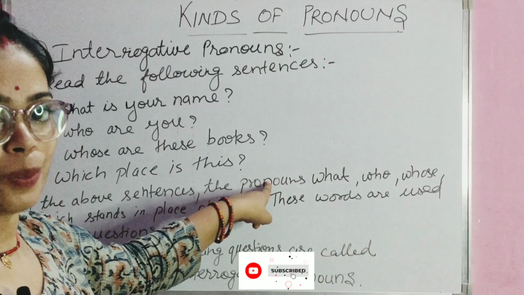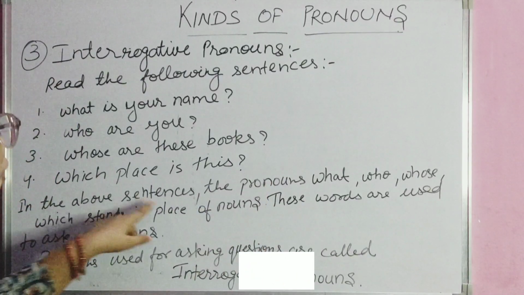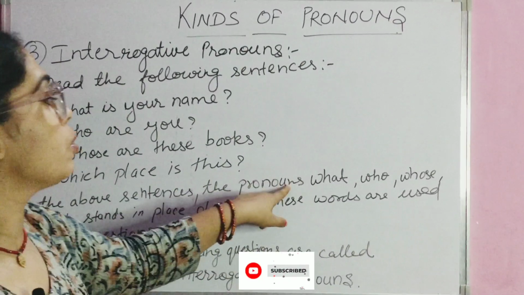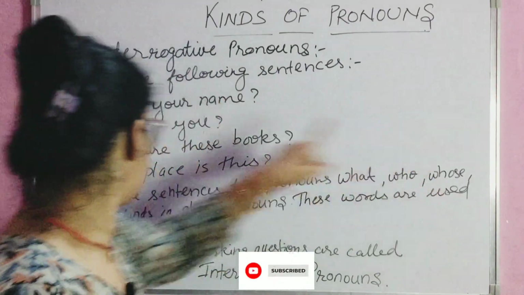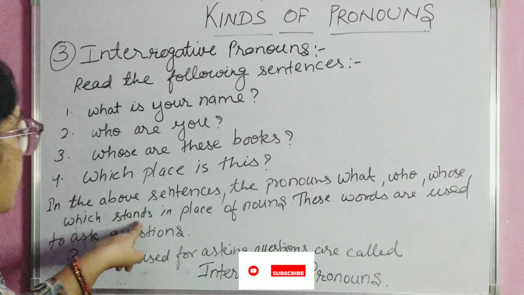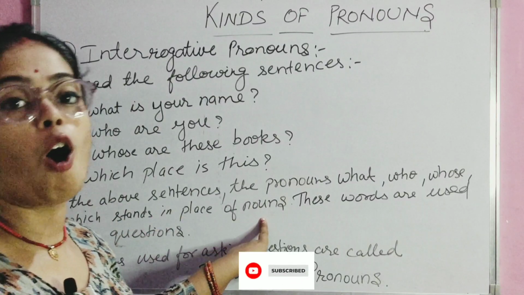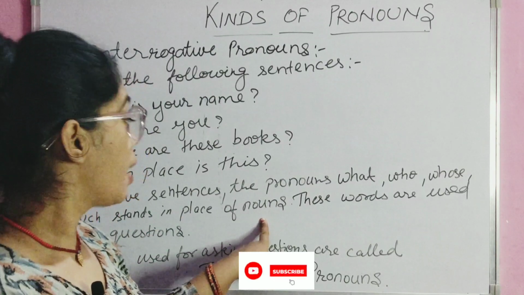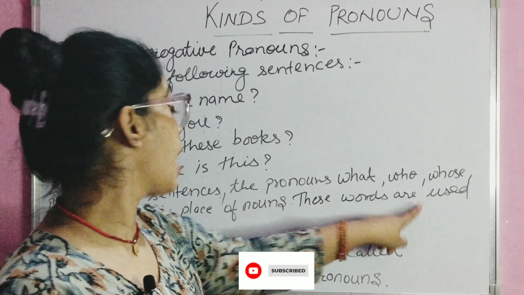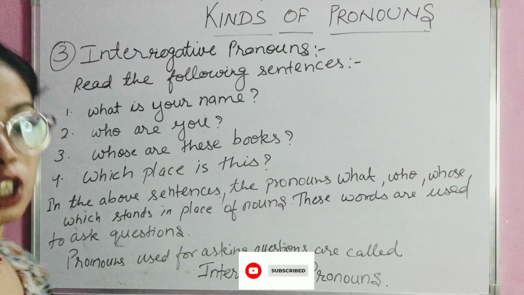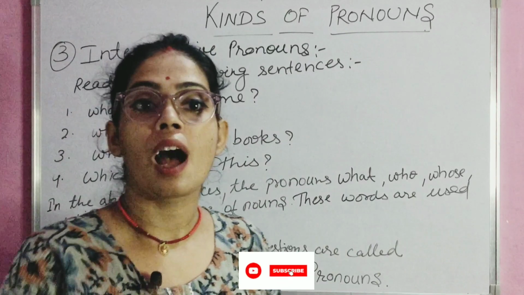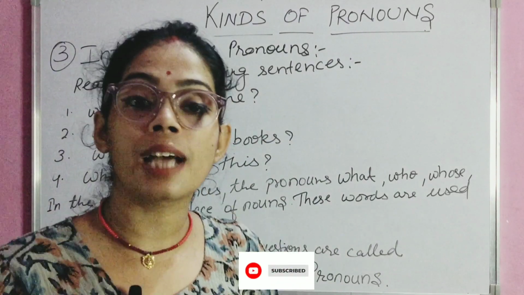Okay. So, in the above sentences, the pronouns what, who, whose, which stand in place of nouns. And these words are used to ask questions. Right? You ask questions. What is your name? How are you? Whose books are these?